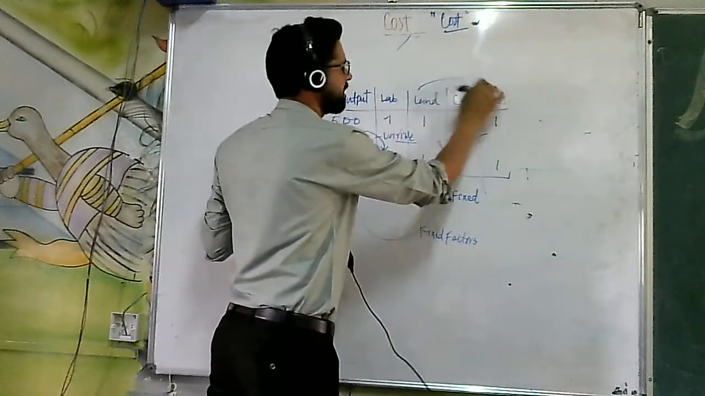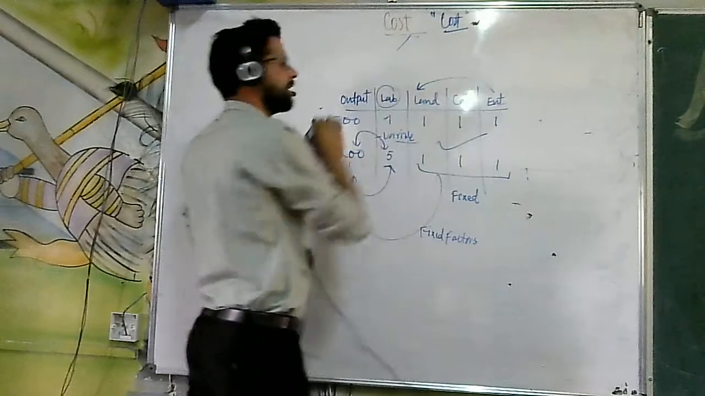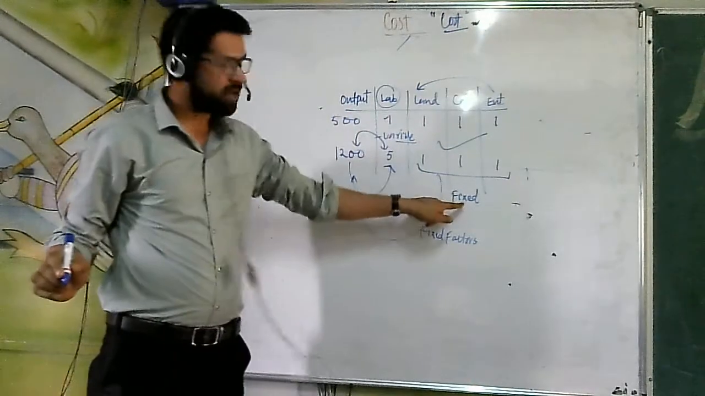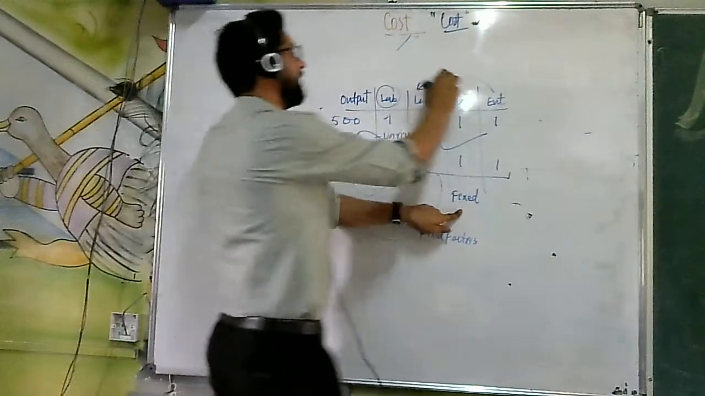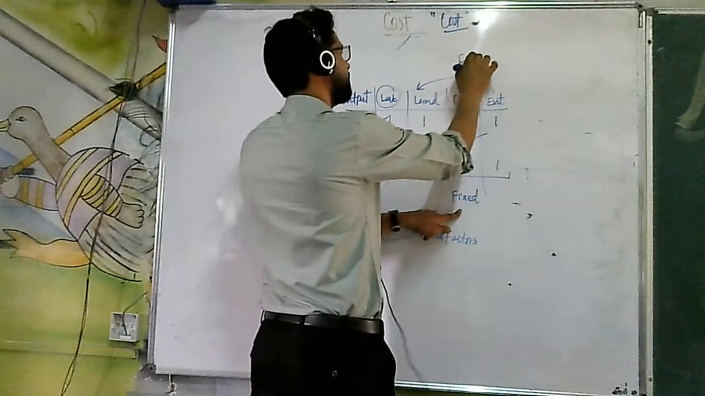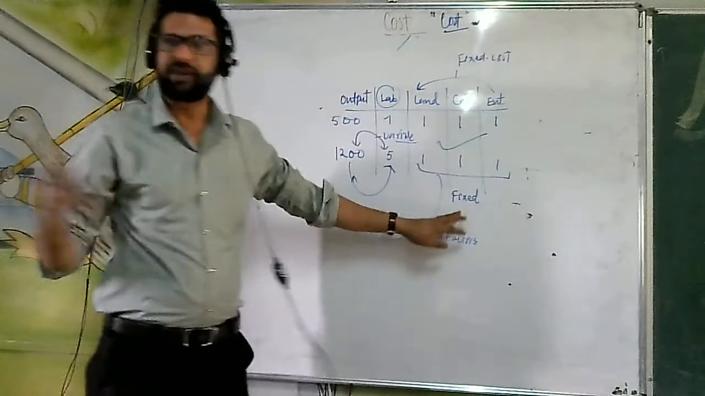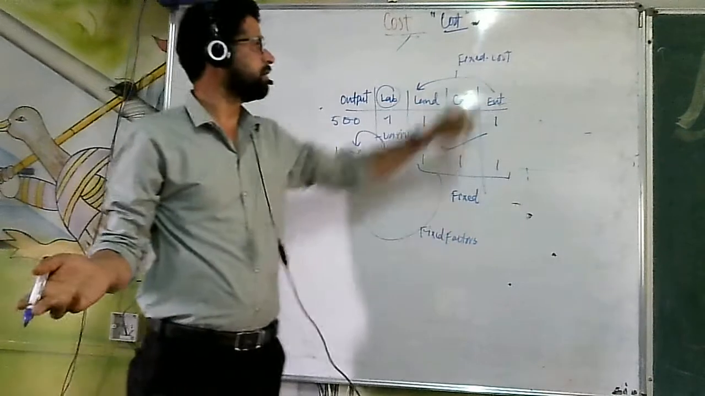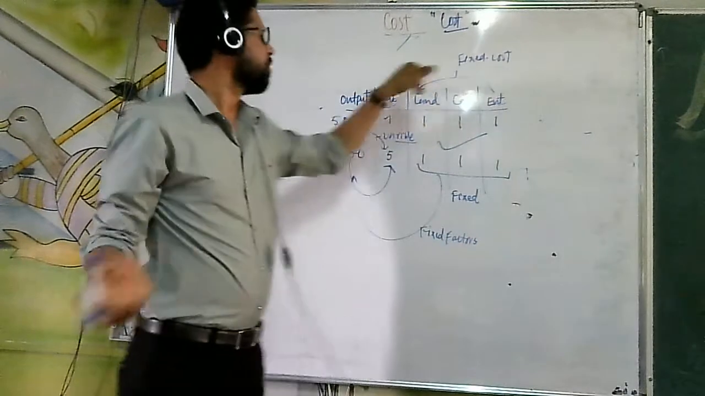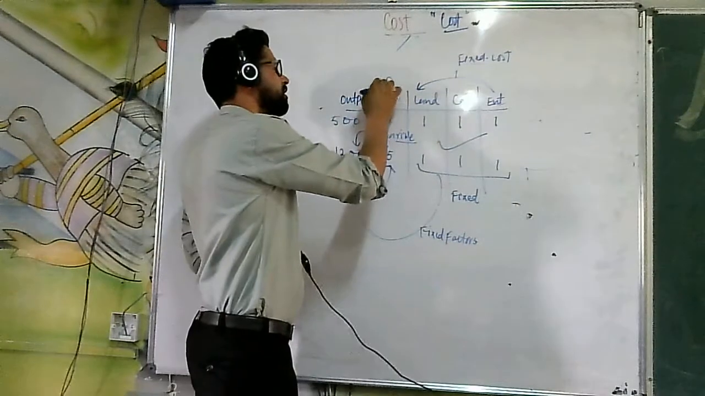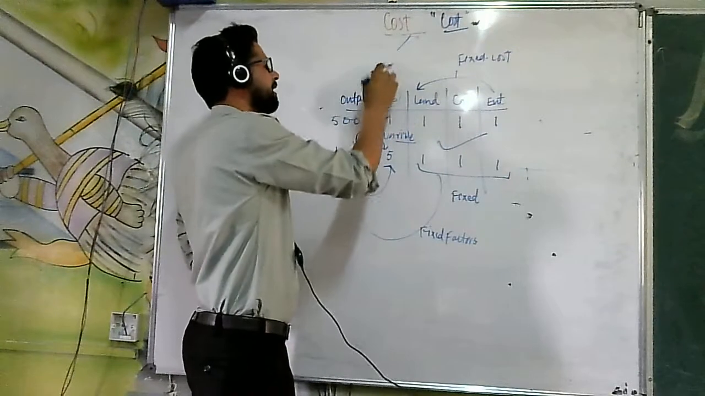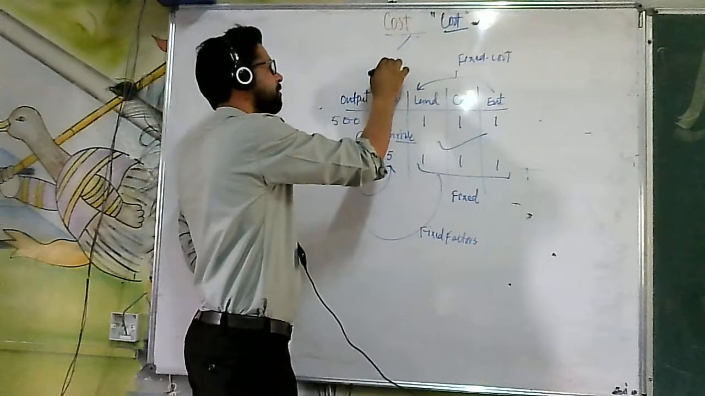Money will be spent on this too, and on that too, because they are fixed factors, so that will be called fixed cost. The cost incurred on the fixed factors of production will be known as fixed cost, while the cost incurred on the variable factors will be called variable cost.